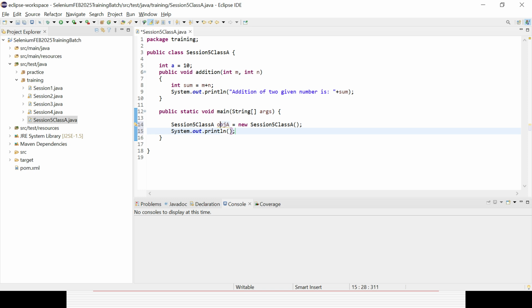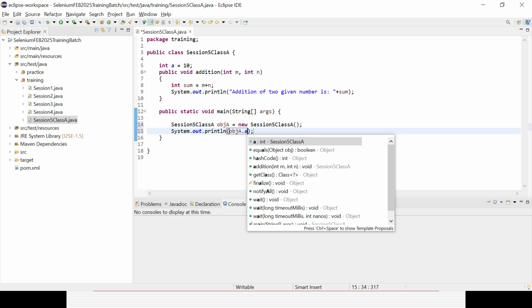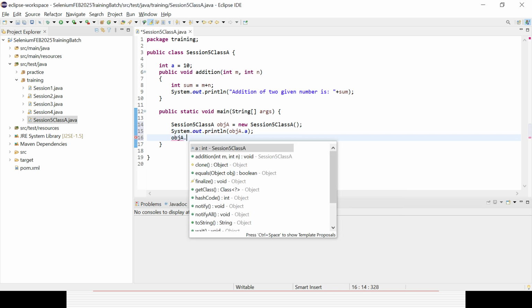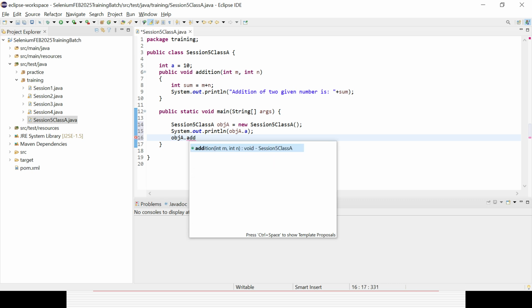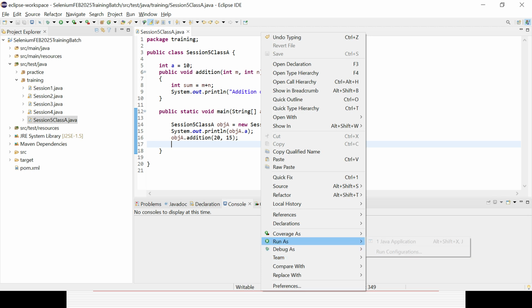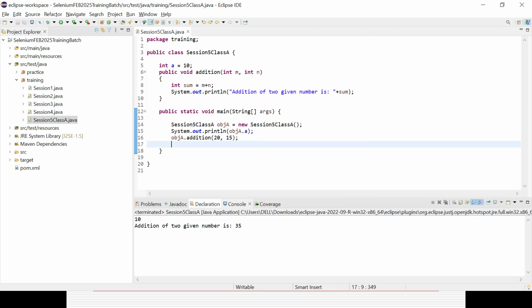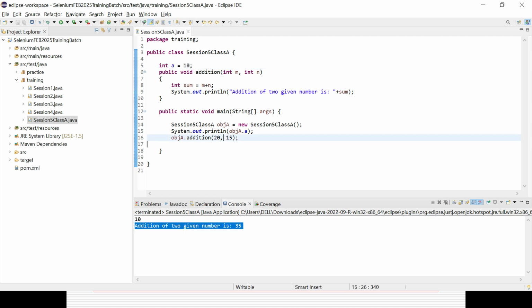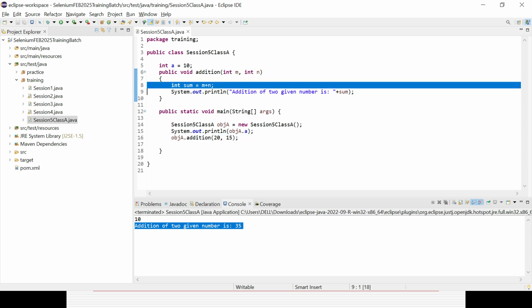Then with the help of the object reference object a, you can call that one a, simple thing, and then you can call it again, and you can call the method called addition, and here you can pass some variables, say 20 and then 15, so you can get the required result. That is what you have already seen in the first two classes in Java, right? You could see the variable value being called here, and whatever value I have given, 20 plus 15, it is doing the addition.